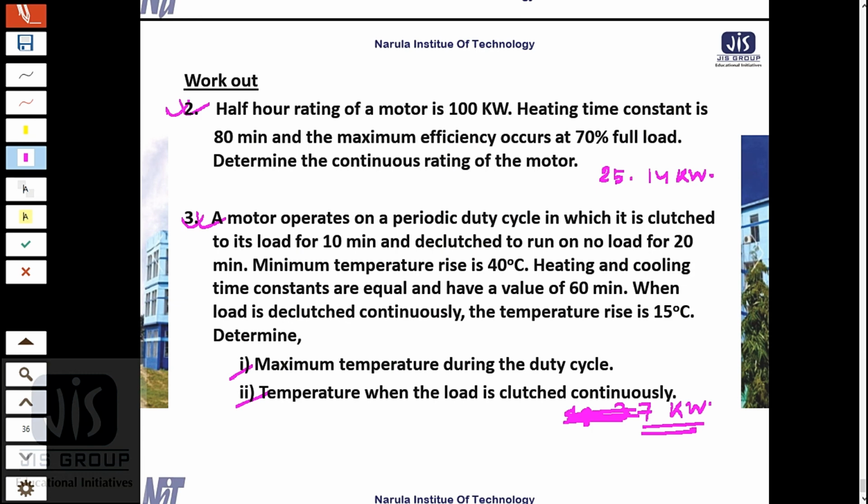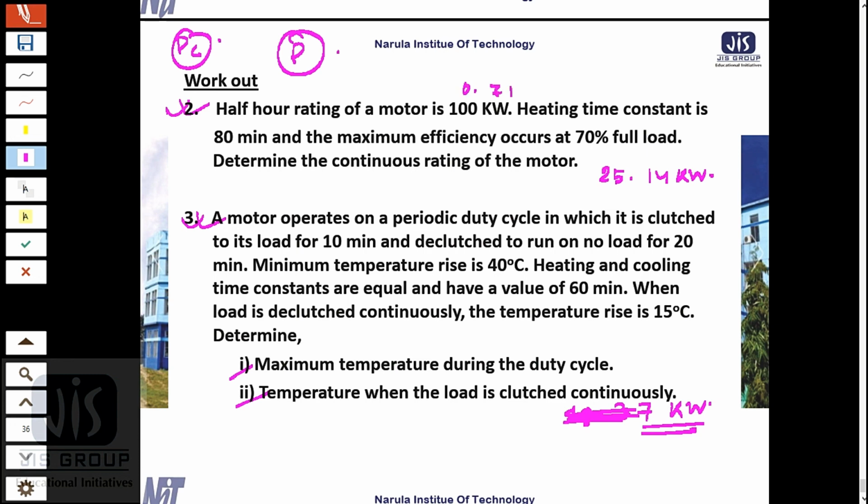So I will give a hint for problem number 2. Problem number 2 says that the half hour rating of the motor is 100 kilowatt, the heating time constant is 80, and maximum efficiency occurs at 75% of the load. Determine the continuous rating of the motor. Now let's suppose P kilowatt is the continuous rating of the motor, and PC is the constant loss.